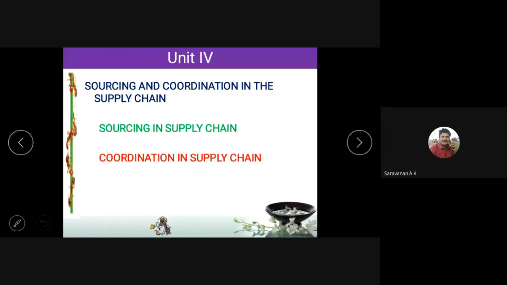What is coordination? Suppose let us take the Amazon supply chain. You are ordering a textbook or a mobile phone, and the mobile phone reaches you. While it is reaching you, there are a lot of supply chain elements involved: the mobile manufacturer, the shop owner, the delivery boy, the store stockyard, logistics, transport. If you take the micro analysis, each and every element or individual in that supply chain has a separate owner, and each owner will concentrate only on their own profit.